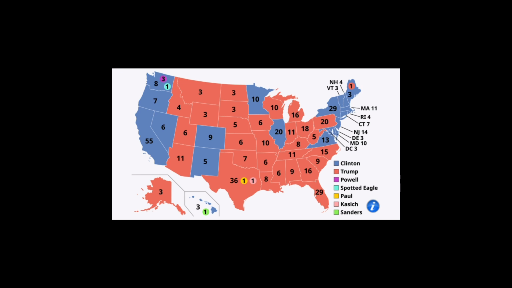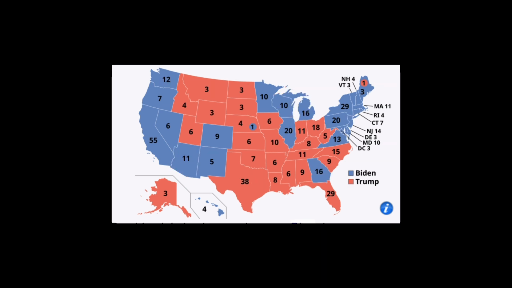Let's look at the 2020 presidential election fought between the incumbent president Donald Trump and the Democratic nominee Joe Biden. In 2020, Joe Biden was the Democratic nominee for president. He went up against the incumbent president Donald Trump, who of course belongs to the Republican Party. Joe Biden was able to win the election by securing 306 electoral college votes, whereas Donald Trump only managed 232.